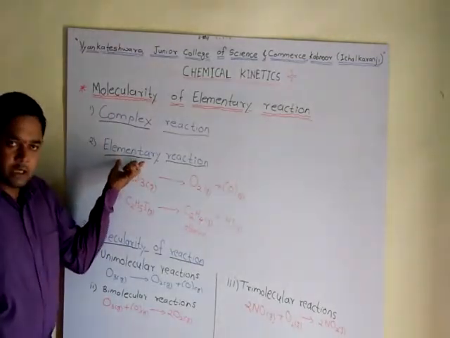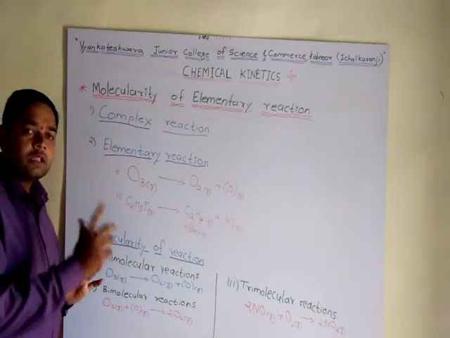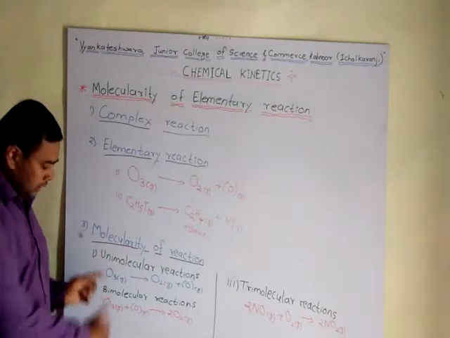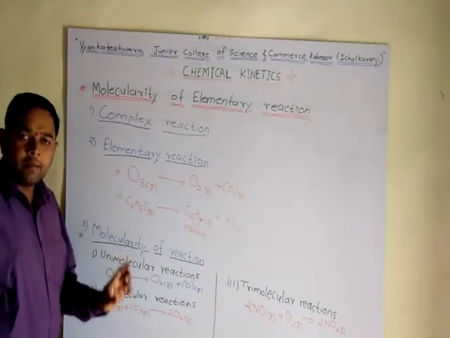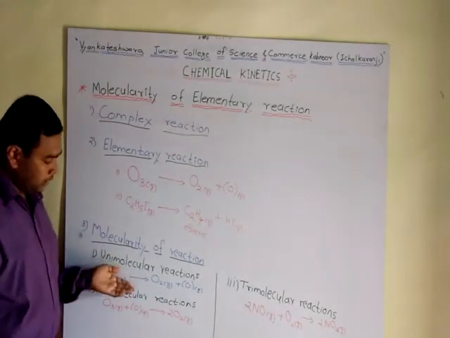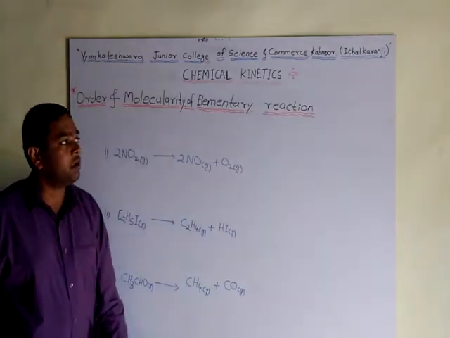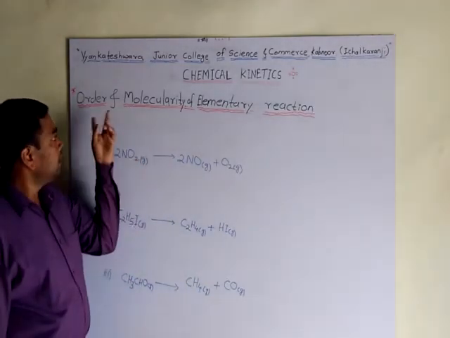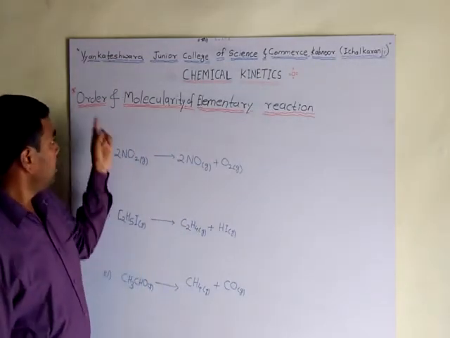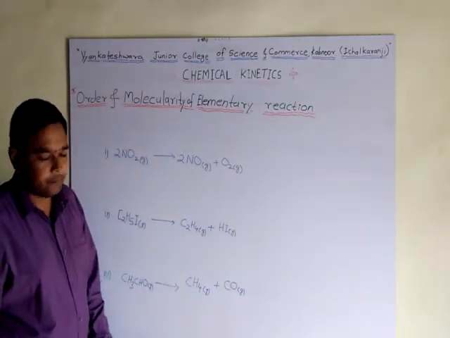These elementary reactions are applicable only to molecularity, for the simpler chemical reactions, that is unimolecular, bimolecular. These are the simpler chemical reactions, and for these we find the molecularity of the reaction. The order and molecularity of a reaction may be the same or may be different, because order is an experimental quantity and molecularity is a theoretical quantity.